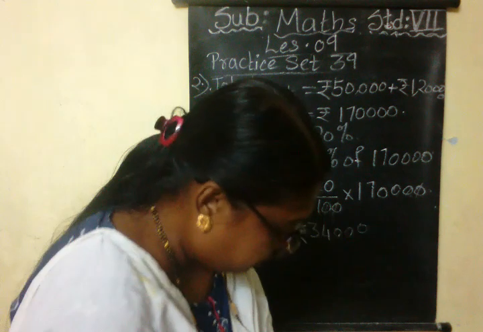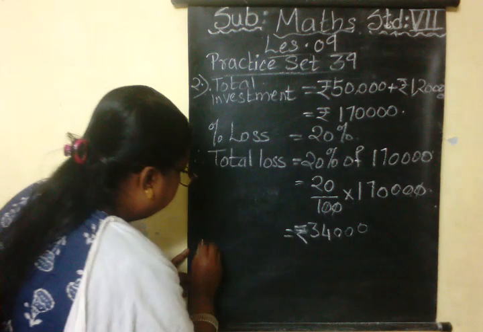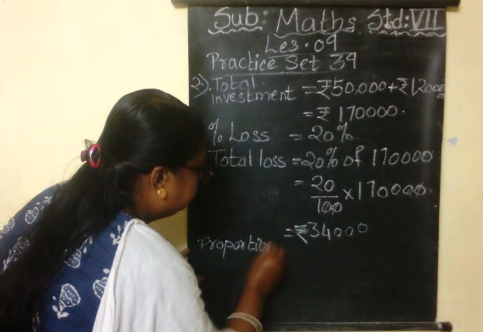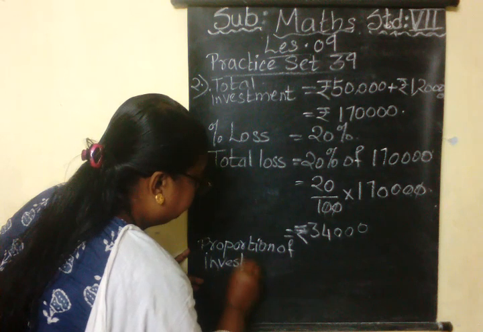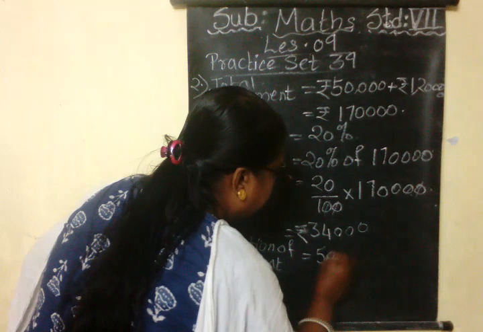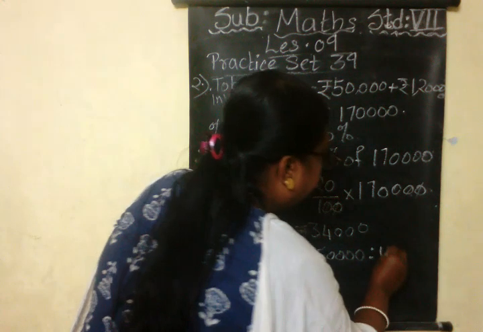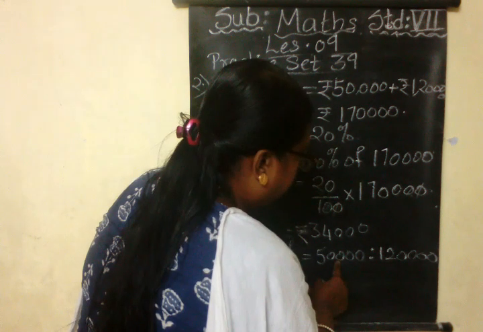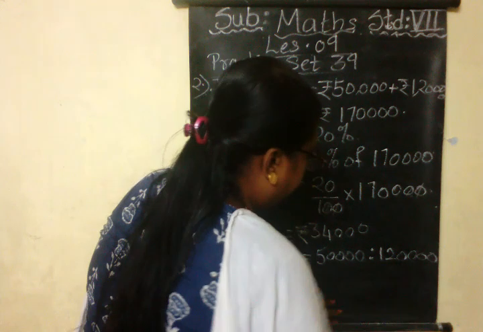Now proportion of investment we have to find out. That is also not given. Proportion of investment is 50,000 is to 1,20,000. Now 3 zeros from here and here can vanish. Yes or no? Or total 4 zeros can be vanished.